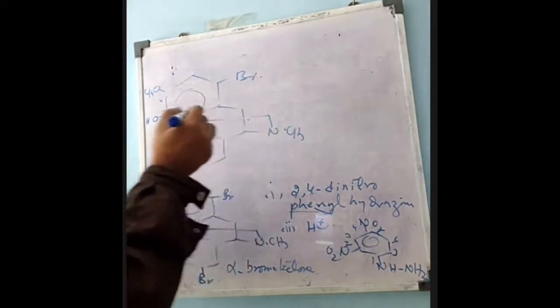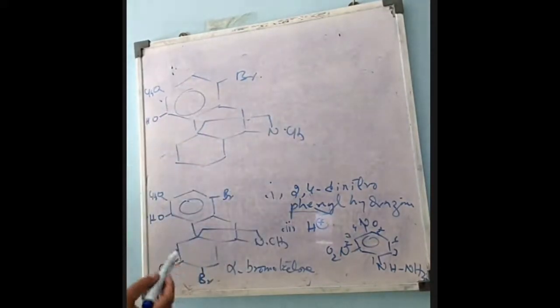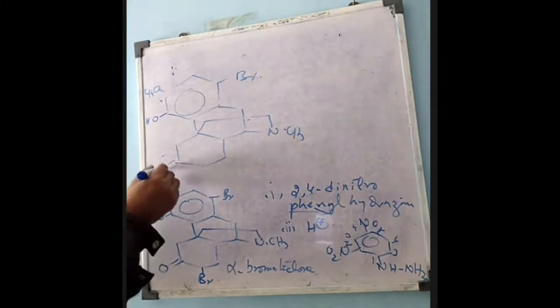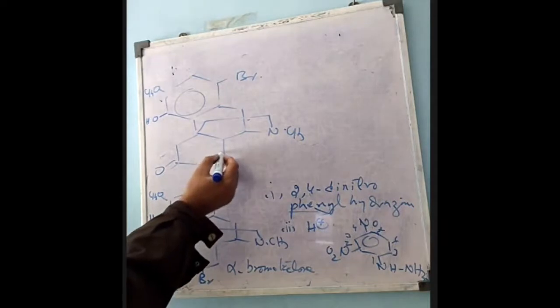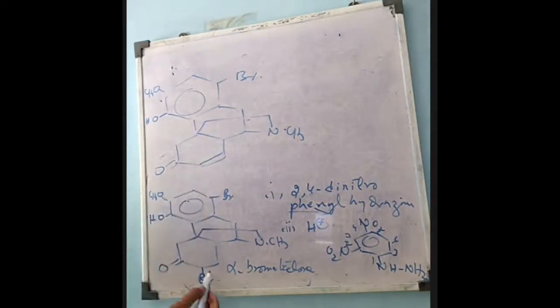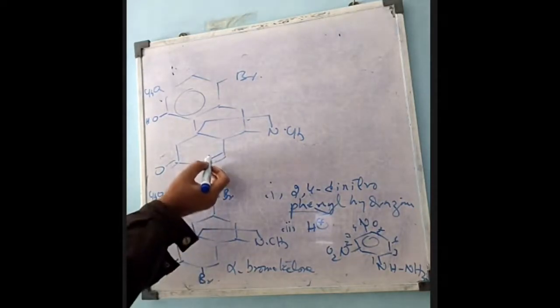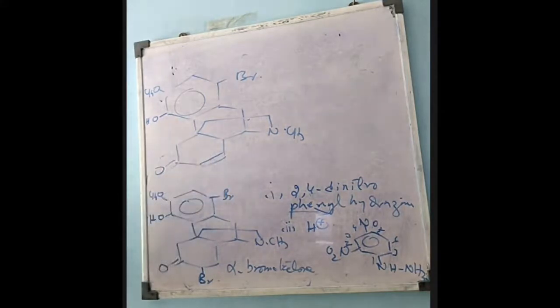Here the ketone group remains as it is. One hydrogen is lost, dehydrobromination takes place, so a double bond is introduced at this position. Otherwise, everything remains the same.